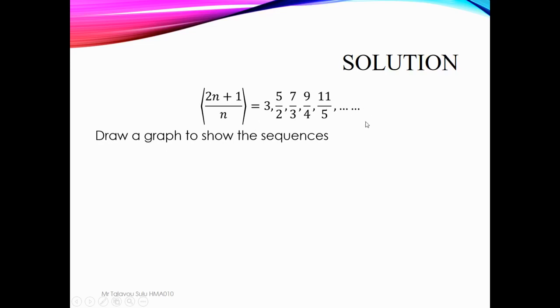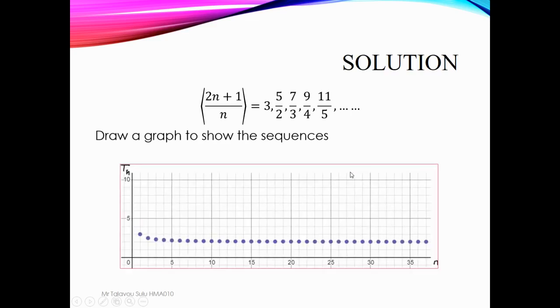Try to graph this sequence. Let's say n is equal to 35. These are the points from here to here. So this is the graph of this sequence, adding some new terms.